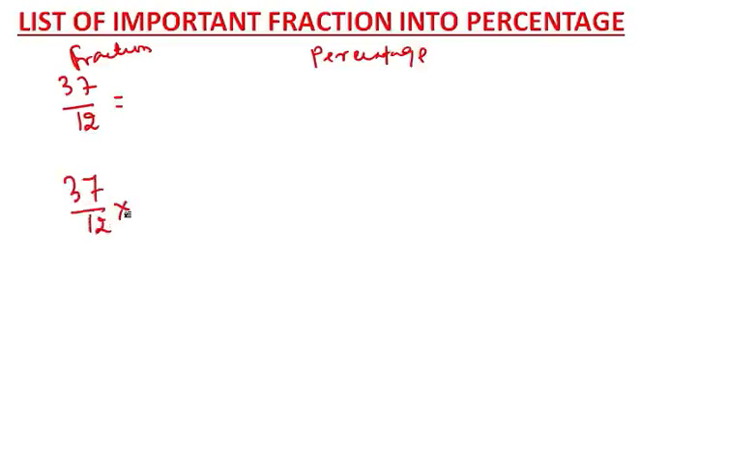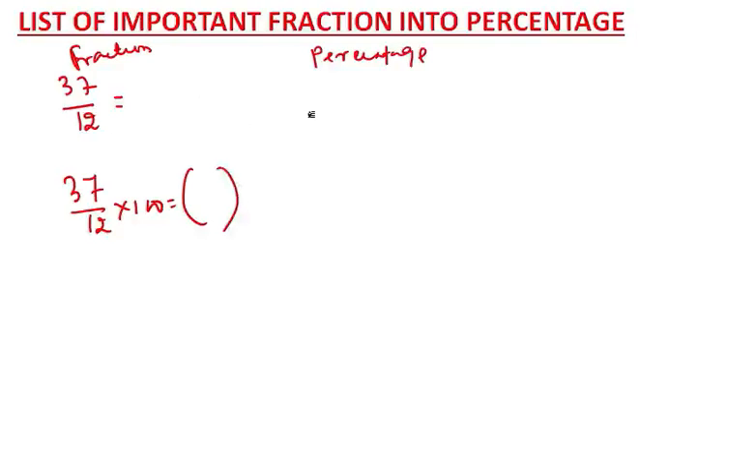Okay, now tell me, if I write 37 by 12, convert this fraction into a percentage. This is a fraction and you have to convert it into a percentage. You will say, sir, you have taught us that to convert a fraction into a percentage, we just multiply by 100. But here, look guys, if you multiply, I'll show you a practical example. 37 by 12 into 100. Okay, you will get your answer here.